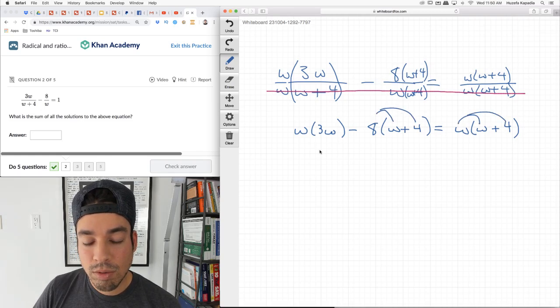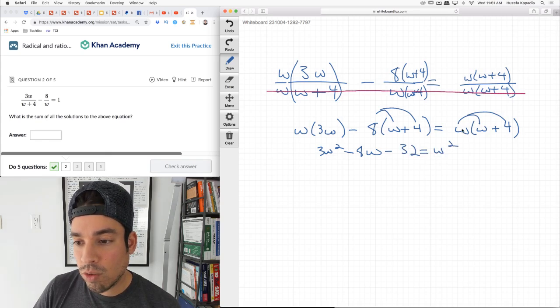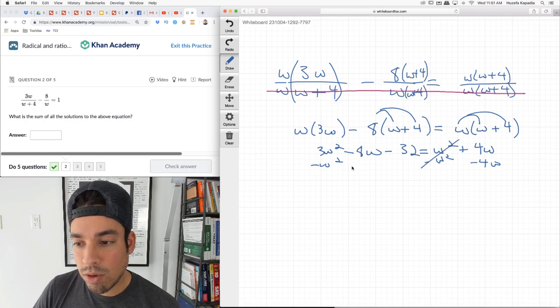So this times 3w is 3w squared minus 8w, and then distribute that minus 32, right? Negative 8 times 4 is negative 32 equals w squared plus 4w. All right, now I'm going to consolidate. So I'm going to move these guys to the left side. Subtract w squared from both sides. Subtract 4w from both sides.